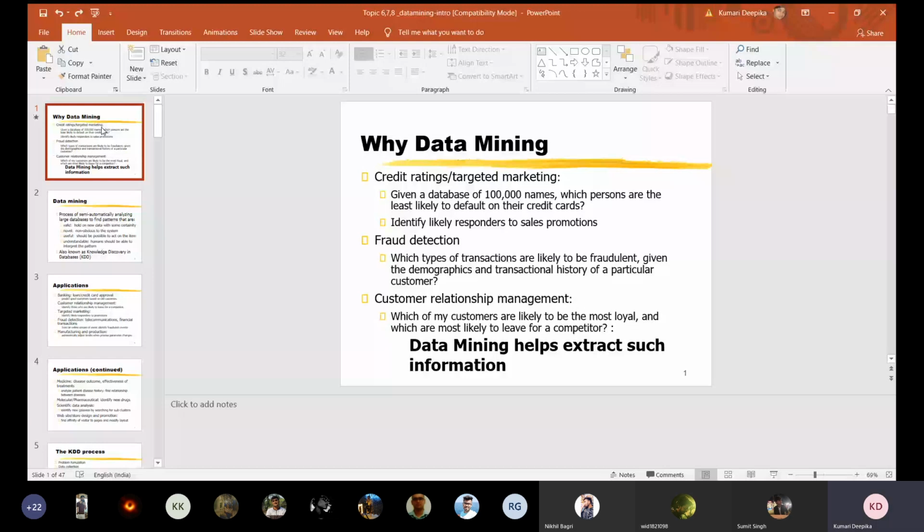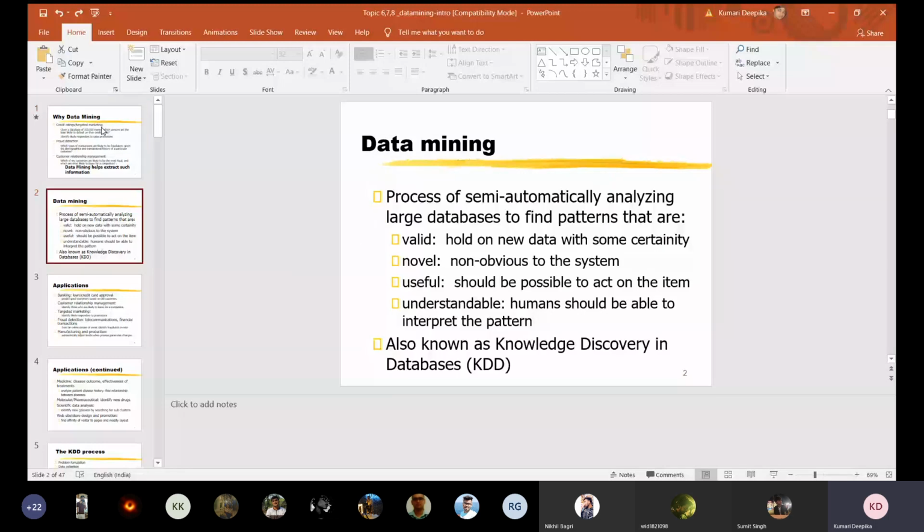It is the process of semi-automatically analyzing a large database, because data mining extracts from the data warehouse, and a data warehouse is a database of huge volumes of data, to find hidden patterns that are valid, novel, useful, and understandable.